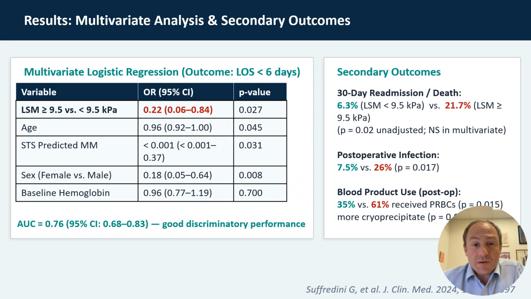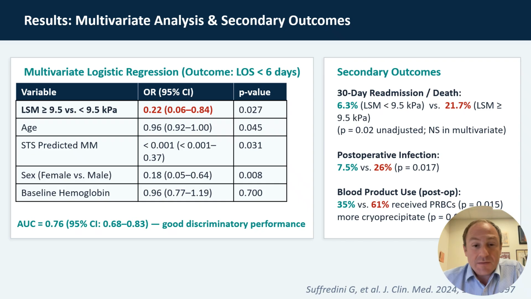The ROC curve and resulting area under the curve of 0.76 suggests that the final multivariate model provides a good discriminatory performance when predicting early discharge. Our pre-specified secondary outcome was 30-day readmission or death, which was significantly different on a group level, but found to be non-significant in an adjusted multivariate model.